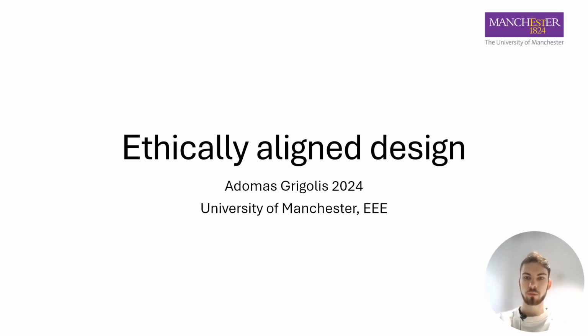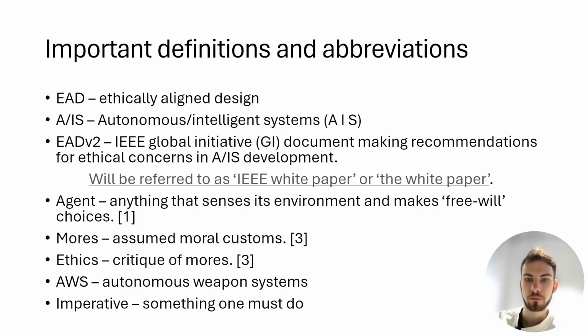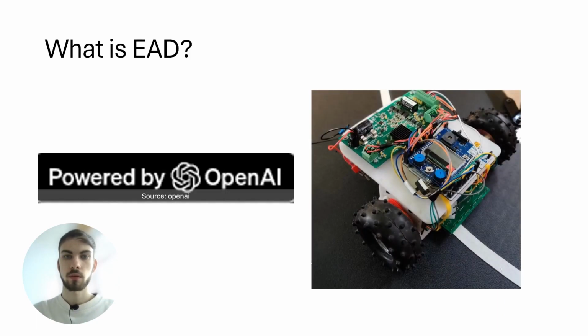Today I will explain to you what ethically aligned design is. Please feel free to pause the video here to familiarize yourself with these important definitions. Let us first understand what ethically aligned design is. According to the IEEE white paper, it is a design framework for high-level ethical concerns that apply to software and hardware.